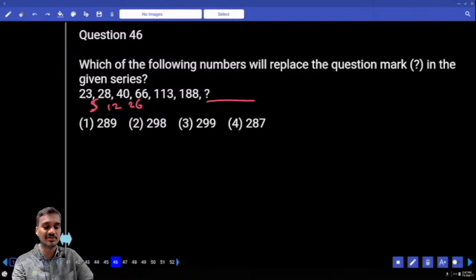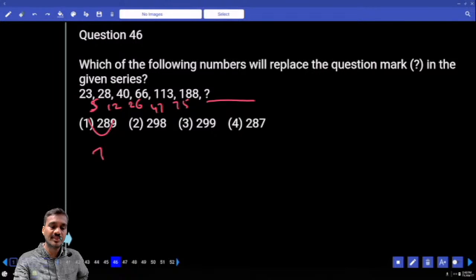What is the difference here? Now the difference between these two is 47. And next to 47, what is the difference we have? 75. Now these are the differences: 5 and 12, 7. 12 and 26 difference is 14. 26 and 47, 21. Here we have 28. Next one 35. Now 75 plus 35 is 120.